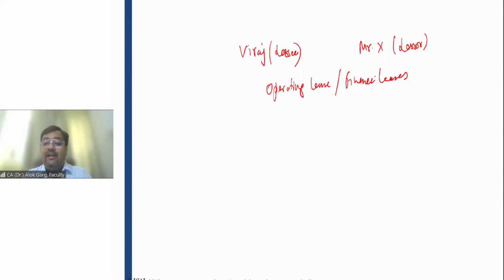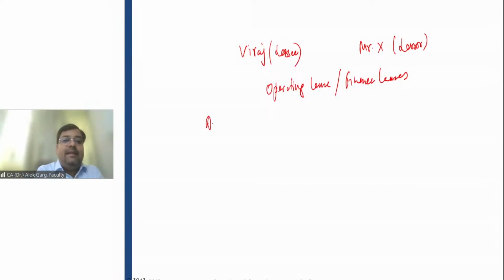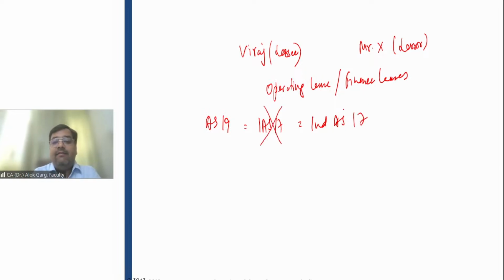And when you understand IFRS 16, Ind AS 116 is the replica of IFRS 16, right? And in AS 19, same treatment is there. And the same treatment was there in IAS 17 and Ind AS 17. But IAS 17 and Ind AS 17 were replaced by Ind AS 116 or IFRS 16.